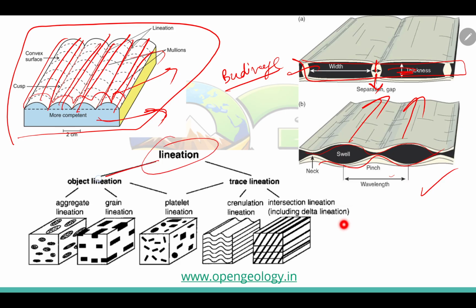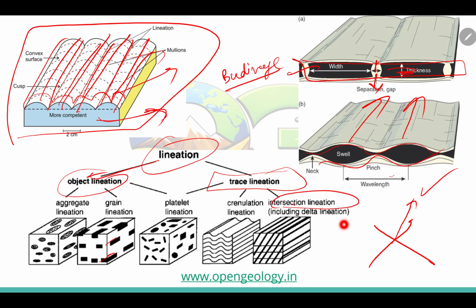So this is the classification of linear objects. If minerals are aligned in a perfect way, we call it mineral lineation. Then you have the trace lineation. Let's say you have two planes, one going that way, one going this way, and because of their intersection a linear line is formed. So there is intersection lineation as well, and crenulation lineation, which is a small type of folding.